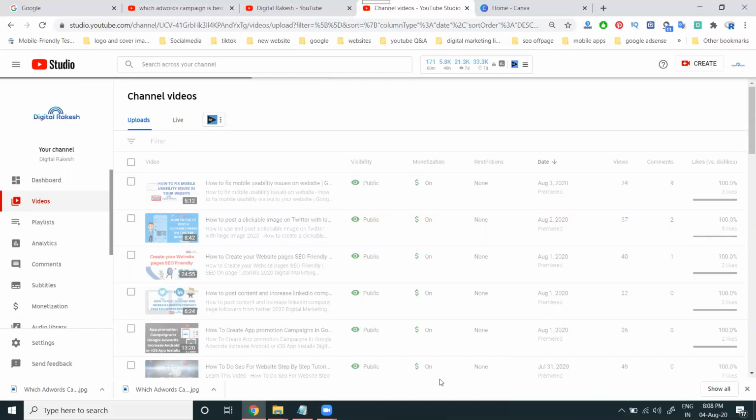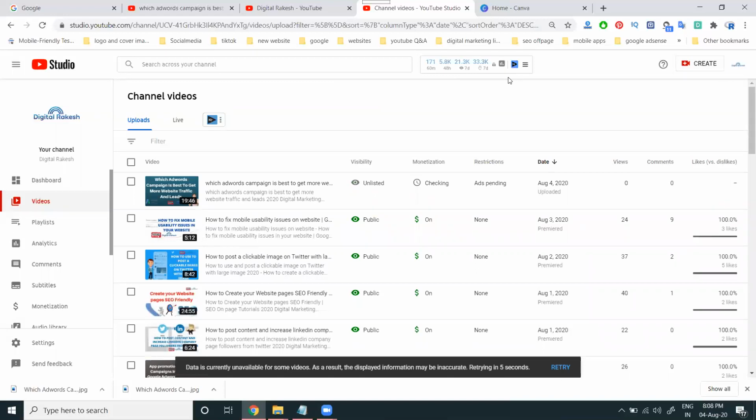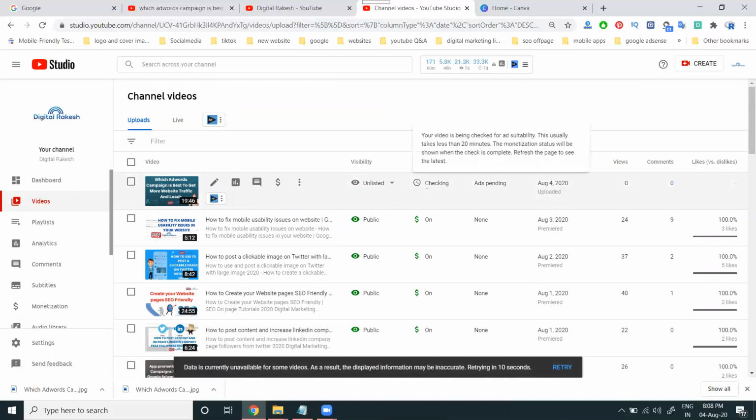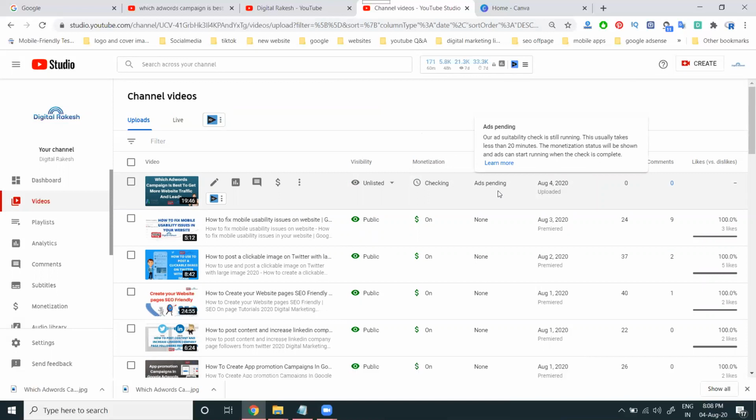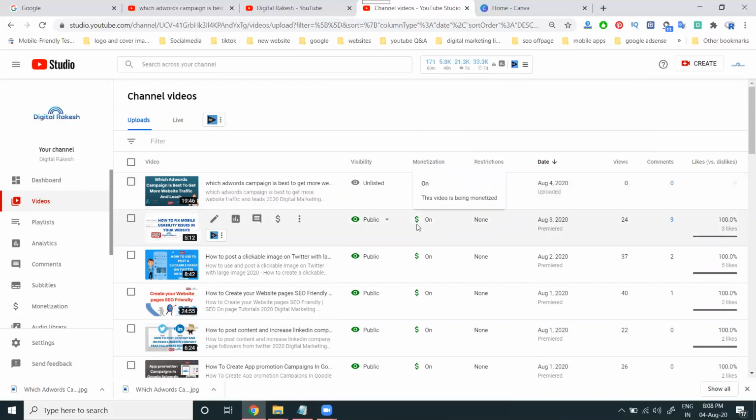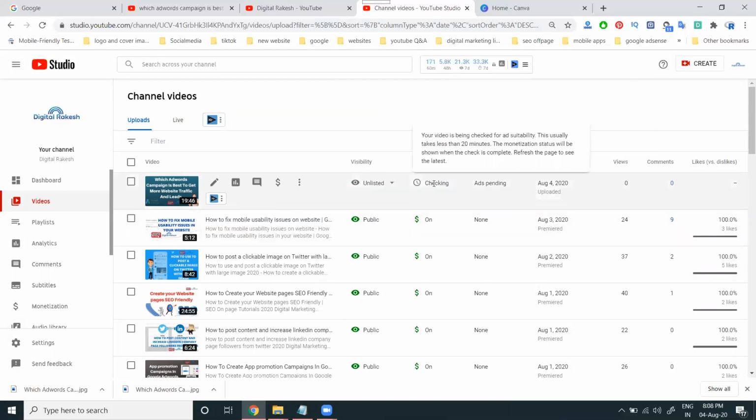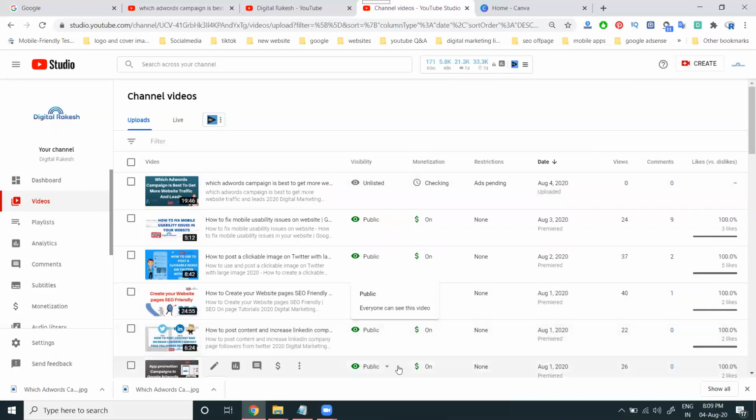After that, we have some links. The link will support automatic anchor and backlink purposes. When you upload, they give a monetization check, ads pending. Suppose this video is not suitable for ads, they give the yellow mark. If suitable, they give the green mark. These two things are very important. The checking time will be less than 20 minutes, so we have to wait for that time. I give the links, which will be promoting for you to get backlinks.